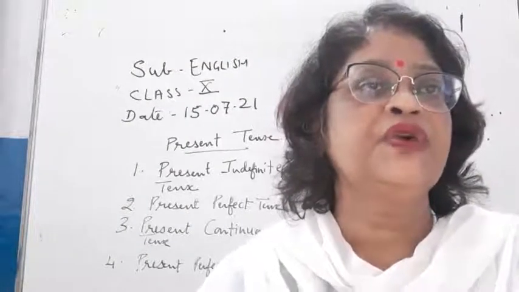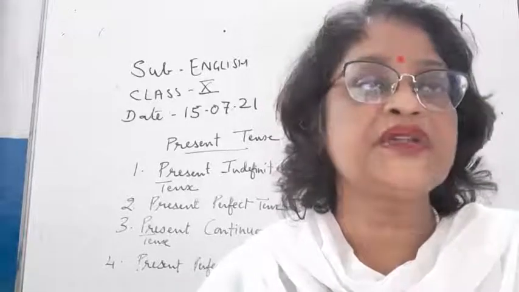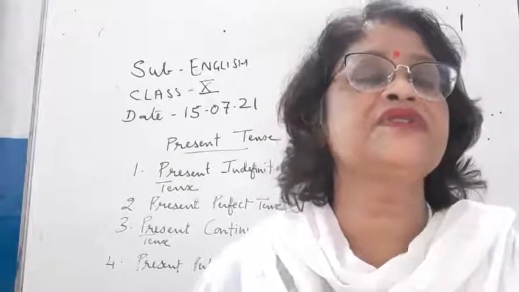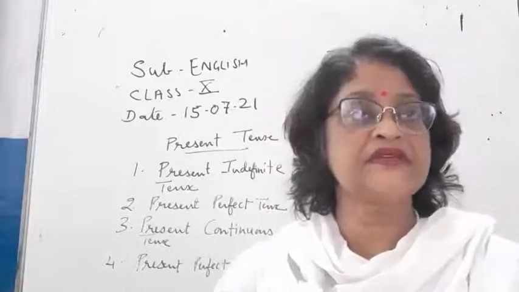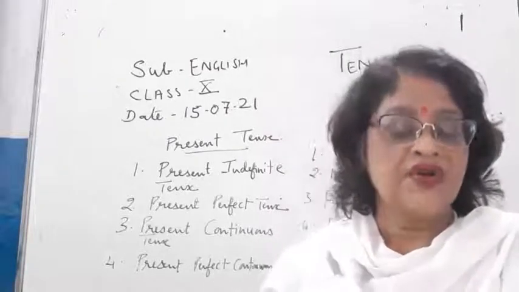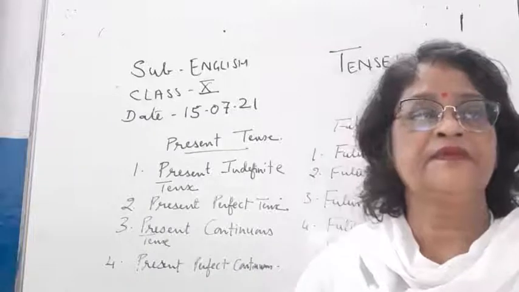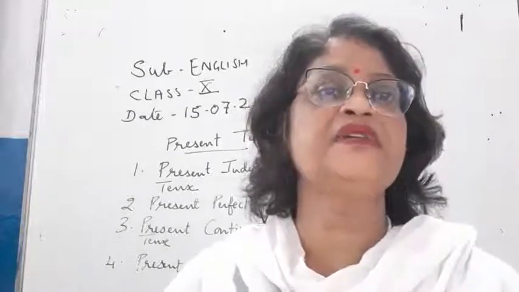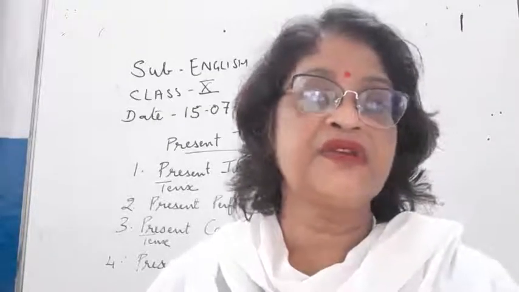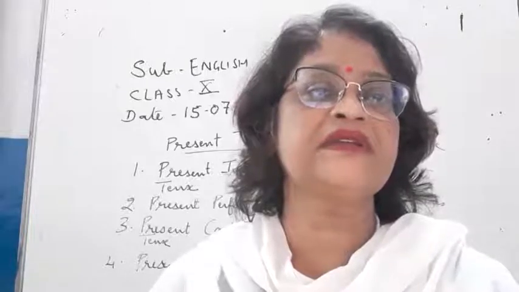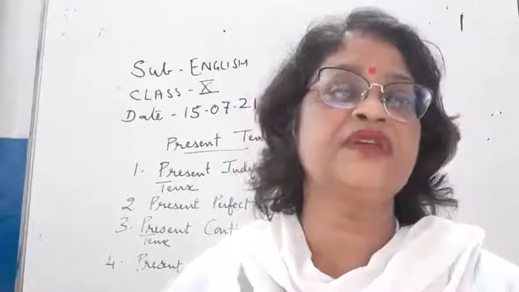Indefinite means the action happens either in the present or in the past or in the future. We don't know whether the action was completed or not, children. Perfect means the action is completed in the present, or was completed in the past, or will be completed in the future. Continuous tense, the action is continuing in the present, had continued in the past at the time of speaking in the past, and in future continuous, children, an action will be continuing in the future.